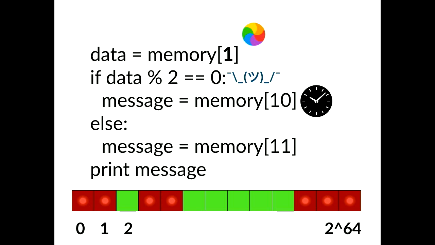But there's one thing it did not undo. Memory 10 is now faster to access because the CPU happened to read from it, specifically because memory 1 was an even number. The system state has changed based on the contents of memory 1, even though we aren't supposed to be able to access it at all. Now we can use the same techniques we described earlier in this talk to gain information step by step about the full contents of memory 1. And now you know enough about computer architecture to go read the Meltdown paper if you want.